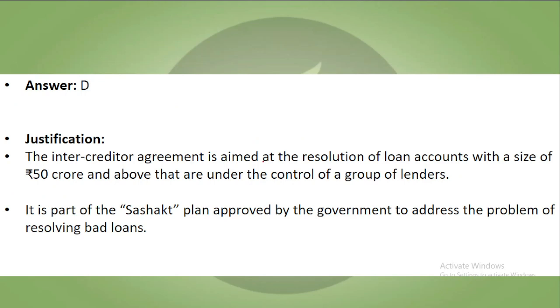The intercreditor agreement was aimed at the resolution of loan accounts with a size of 50 crore and above that are under the control of a group of lenders. ये एक सशक्त प्लान का पार्ट था जो गवर्नमेंट ने अप्रूव किया था बैड लोन्स की प्रॉब्लम को रिजॉल्व करने के लिए.